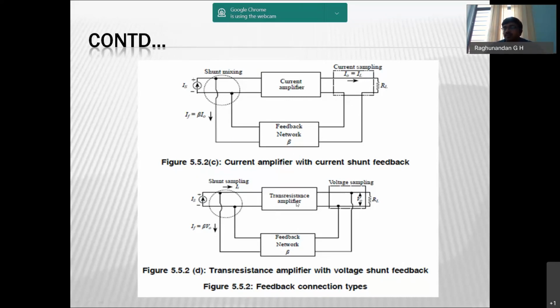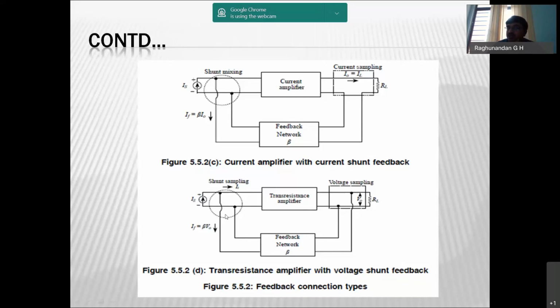Next, trans resistance amplifier. Here the output is the voltage. We are drawing the output in parallel, and when you take parallel, remember that it is voltage sampling. So voltage is drawn and we are feeding it in parallel. But what is the source here? If you have a current source, you have to give current only; if it is a voltage source, we have to give voltage only.